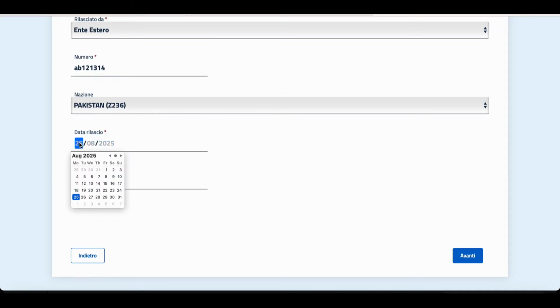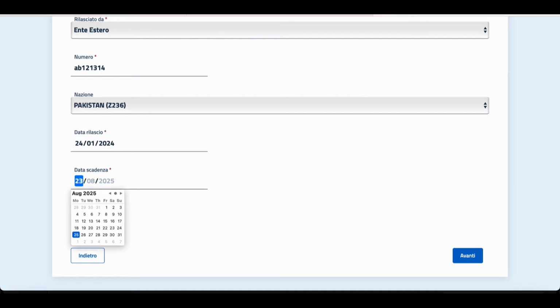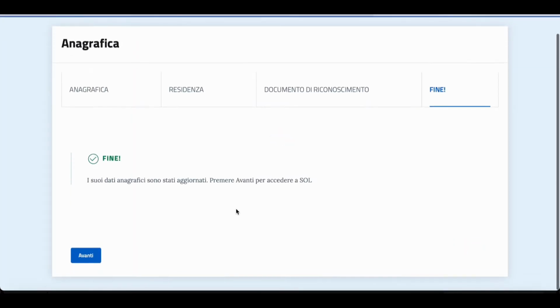So you can write the starting date as, let's say, 1st January 2024. And then the ending date, let's say 23 August 2029. So then click on Avanti. So this is all, your data is completed. Then you need to click on Avanti to start the application process.